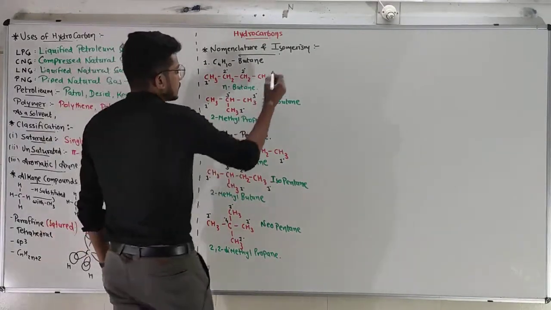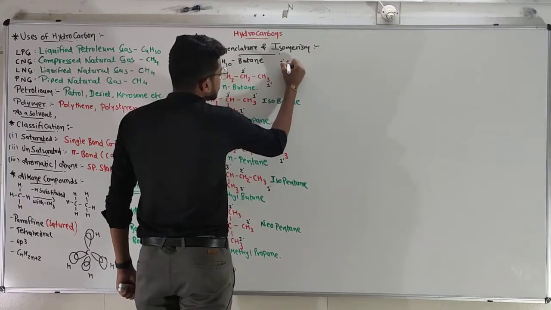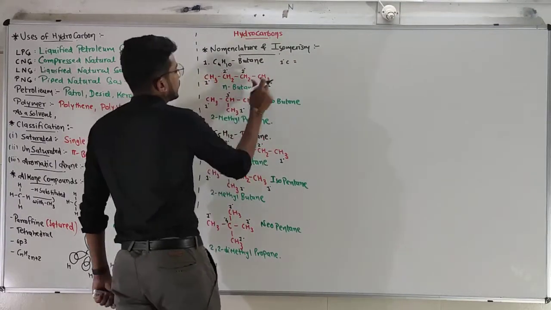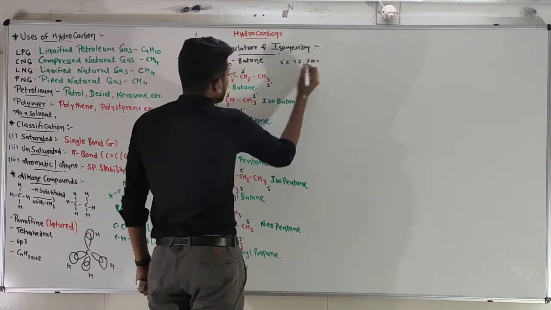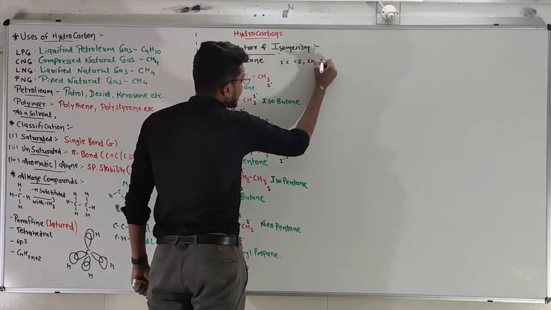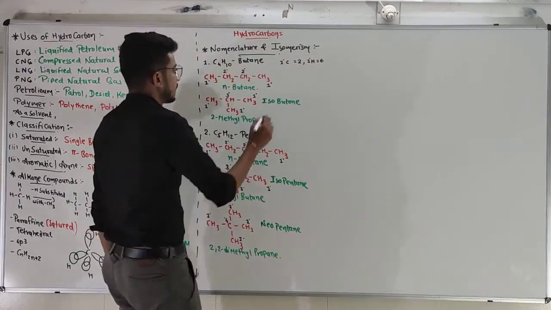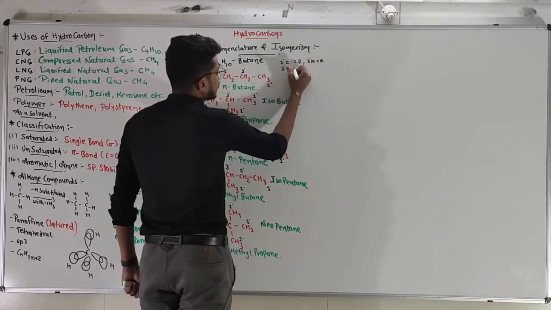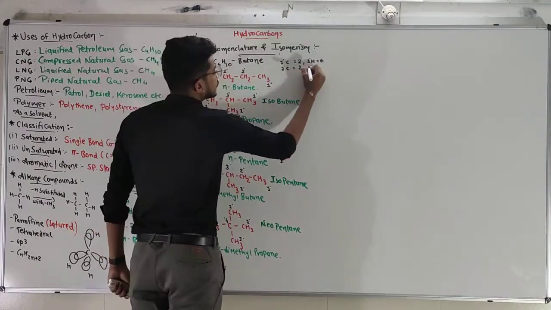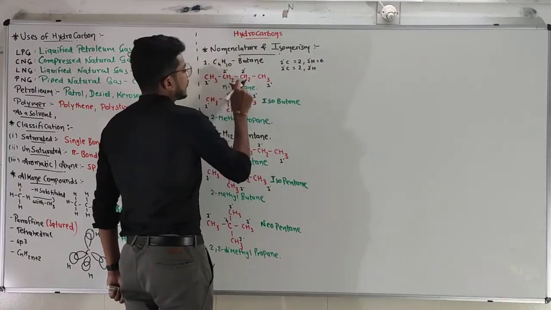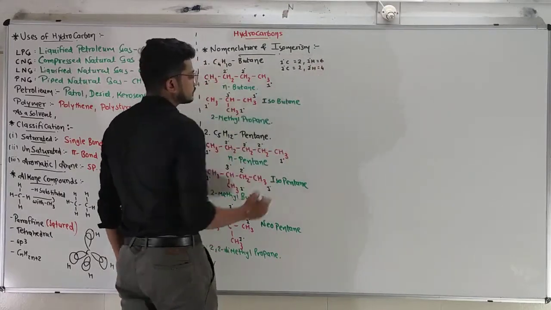Numbers. Let's go. Primary carbons. How many primary carbons are there? 2. That's why primary hydrogen will be 3 plus 3, 6. Secondary carbon 1 and 2. So secondary hydrogen 2 plus 2, 4.